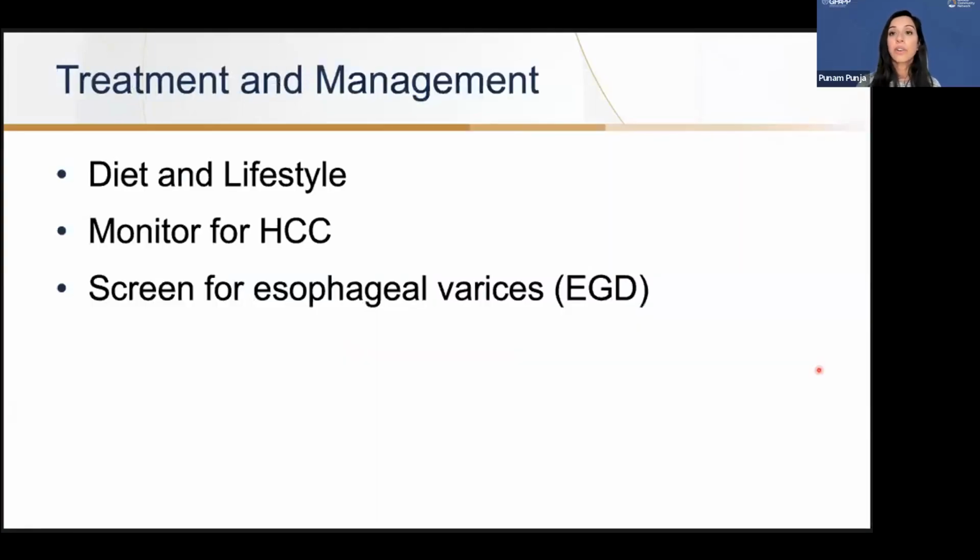So currently, there are no approved MASH medications for patients with cirrhosis. You want to treat the metabolic risk factors, recommend diet and exercise, lifestyle modification, monitor for hepatocellular carcinoma every 6 months with an ultrasound and AFP, screen for esophageal varices. Once again, recommend a multidisciplinary approach, have the patient see endocrinology to try to get the hemoglobin A1C less than 7%, recommend a dietitian consult, and you want to monitor this patient every 6 months.